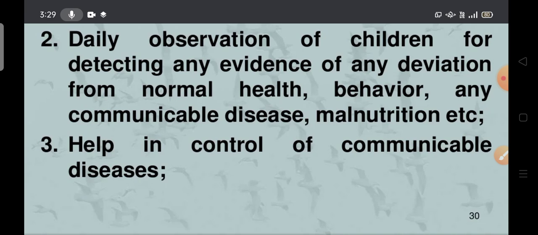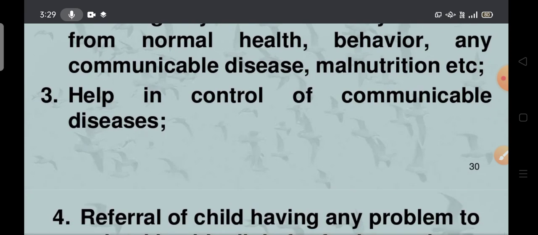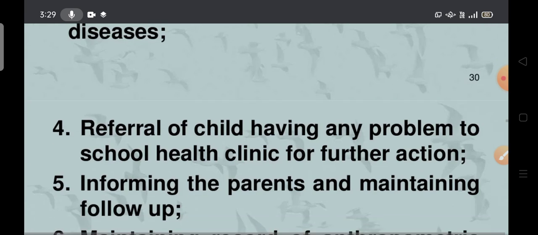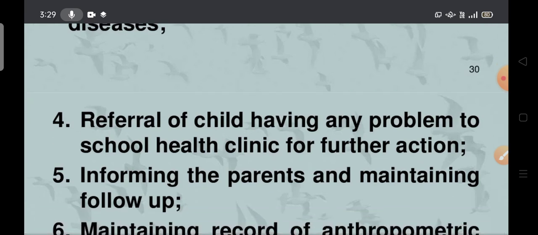In training, they will give the instructions. Every teacher has to inspect the children daily. Why do they have to inspect? Any evidence, any deviations from normal health and behavior, any communicable disease or malnutrition, etc. It helps in the control of communicable disease. If they identify the deviations, we can easily control the communicable disease.